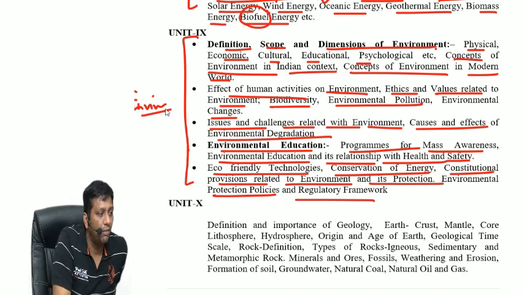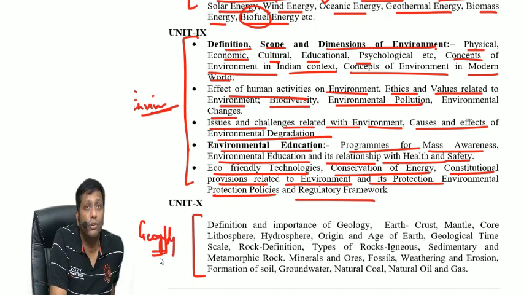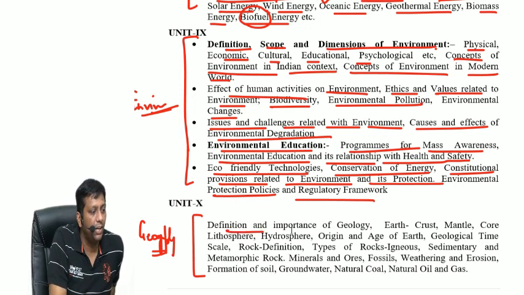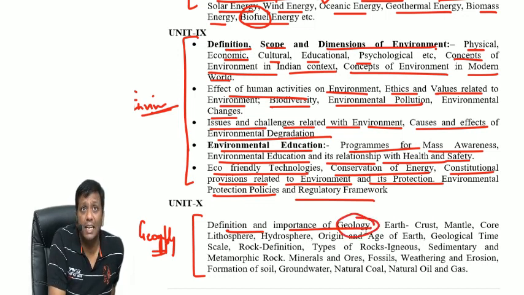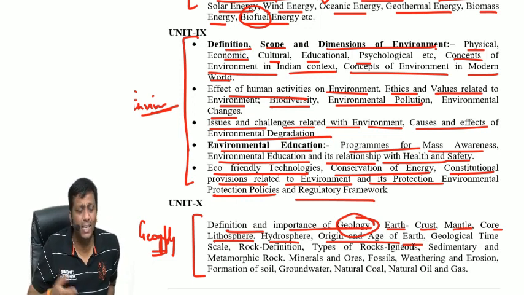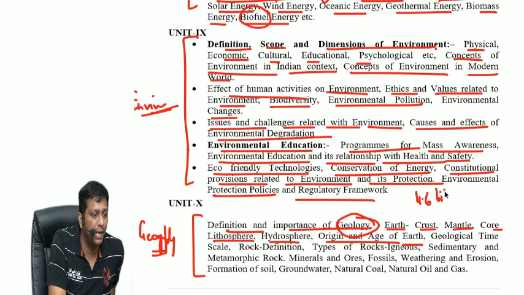And the last one, so here environment also comes. The last one, guys, unit 10. Unit 10 is somehow geography. But the geography level is not so high, guys. It's very basic knowledge, just like definition and importance of geology. Geology means study of the earth, like earth, crust, mantle, core, lithosphere, hydrosphere, ozone and age of earth. Just like how the earth originated. Many theories are given there, guys. The origin of earth was around 4.6 billion years ago.